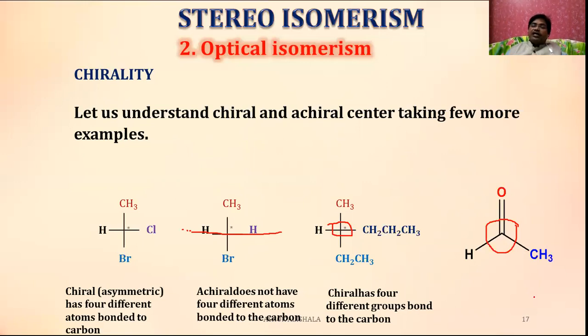It is not possible to cut it into two equal halves in any way. Suppose you cut like this, this side is hydrogen and this side is different. That's why, even though it is asymmetric, it is not a chiral center. Such compounds are said to be achiral at that carbon, as it has only three bonded atoms.